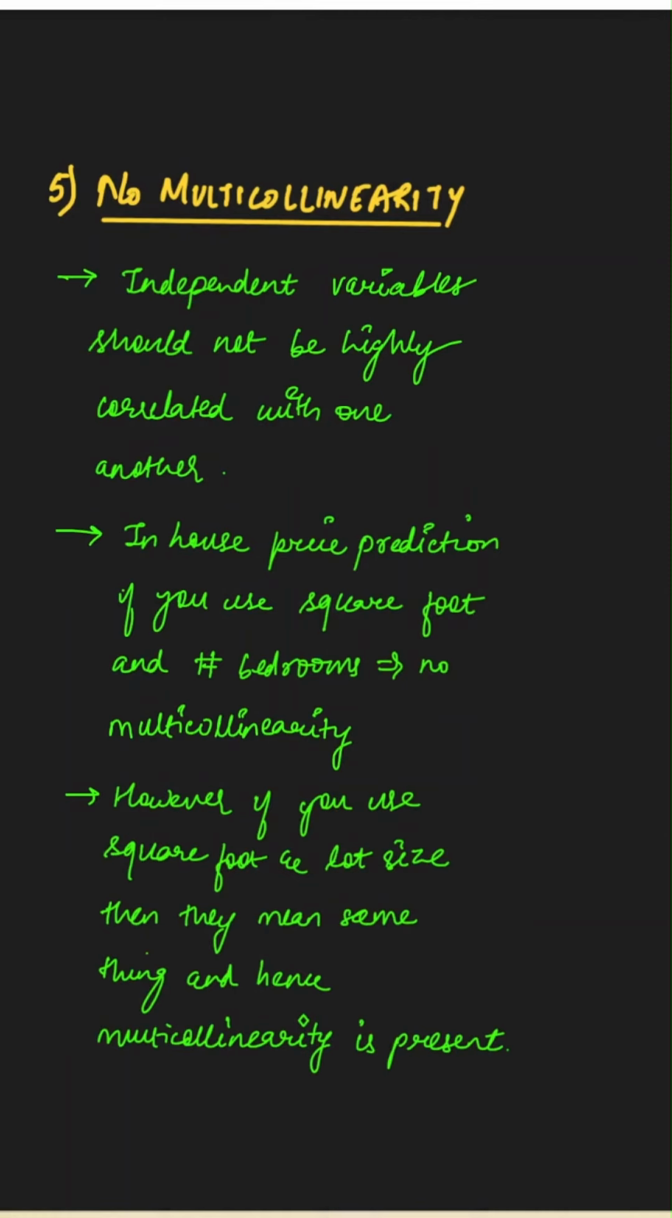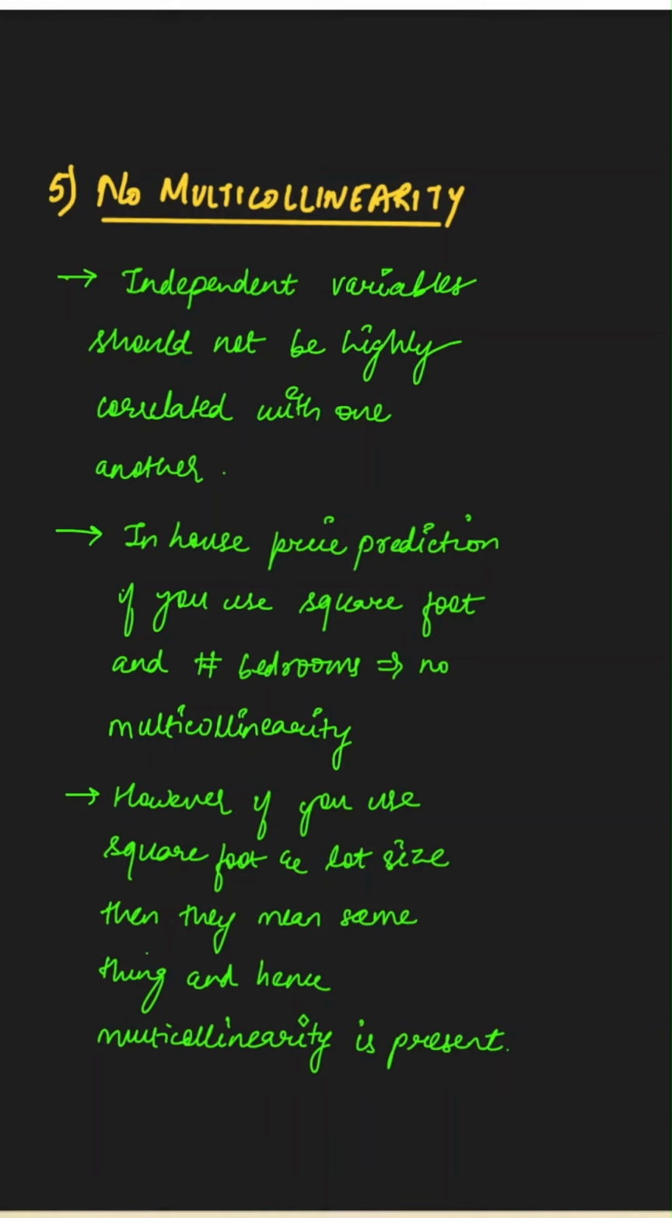Fifth assumption is called no multicollinearity. Independent variables should not be highly correlated with one another. For example, in house price prediction, if you're using square foot and the number of bedrooms to predict the house prices, then this would not have much collinearity.